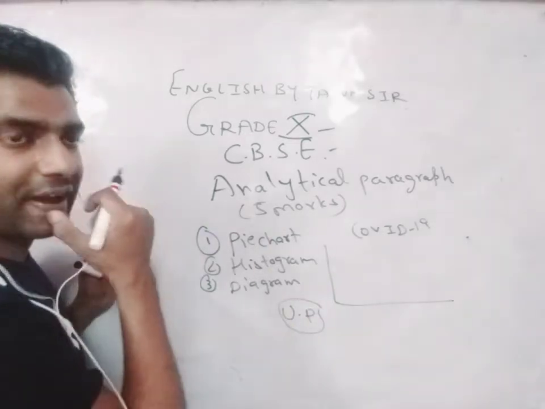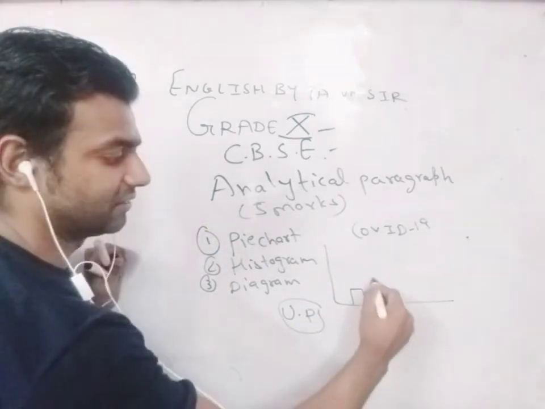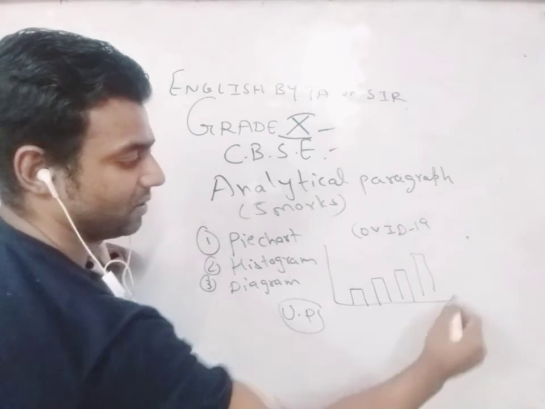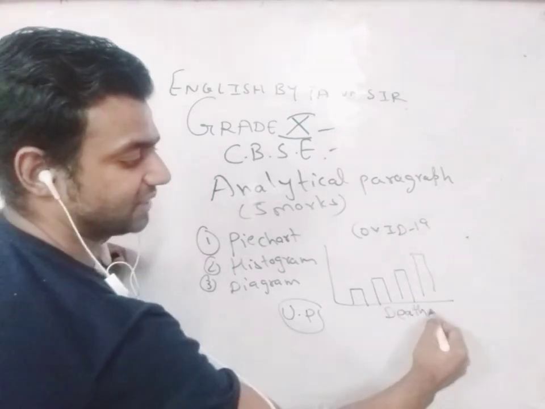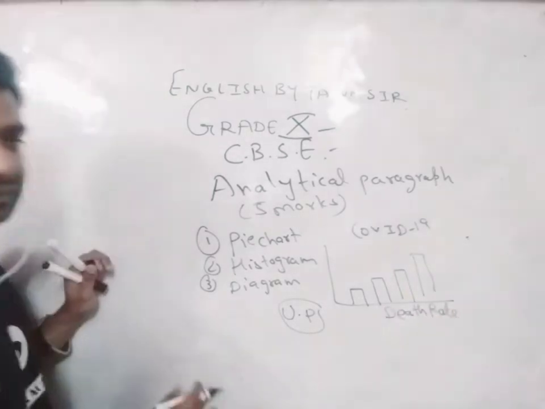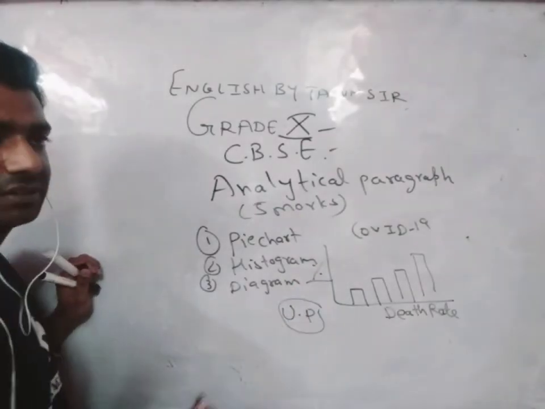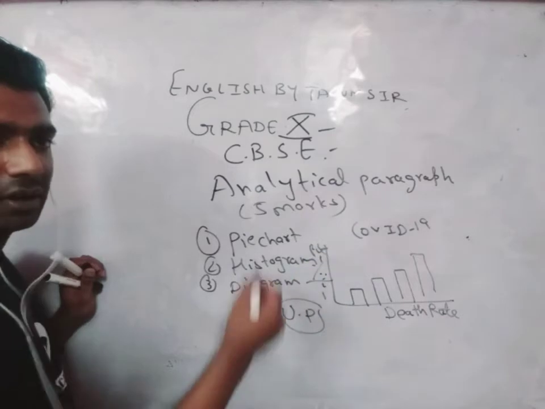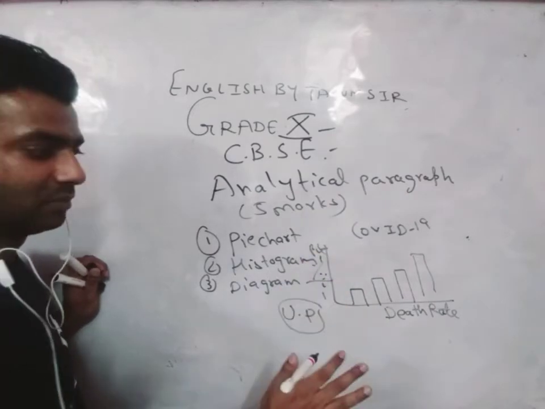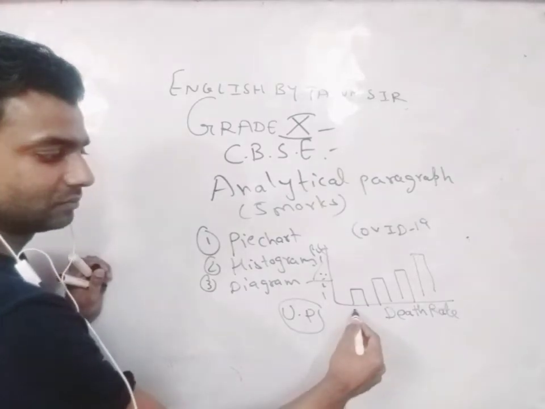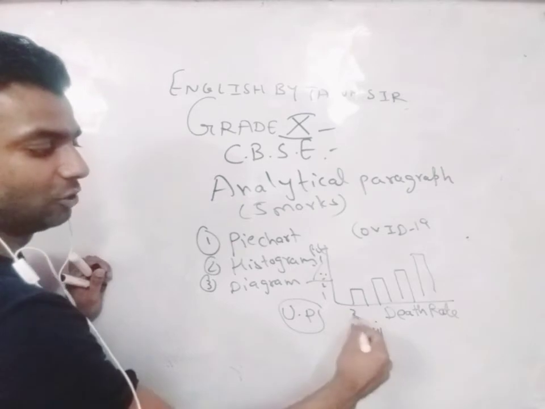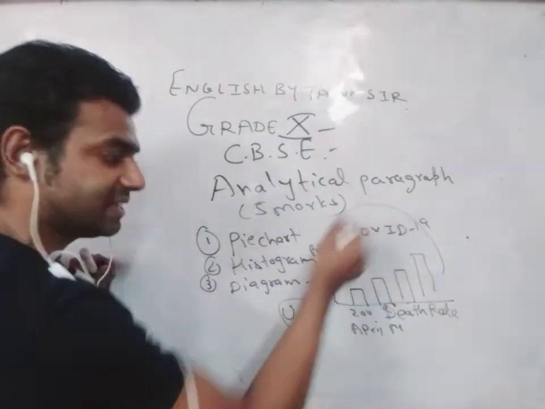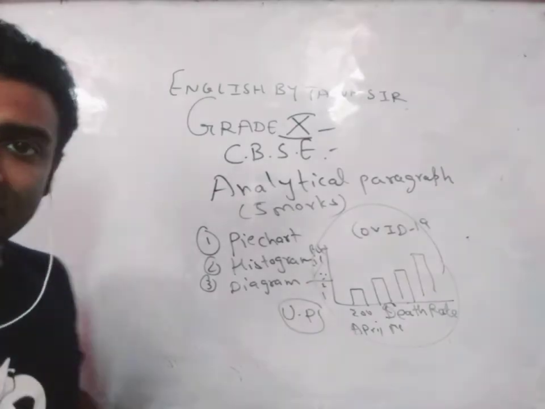This is a histogram. They will make the chart like this. This is the death rate, and this is the percentage, rise in percentage, fall in percentage, 1, 2, 3, 4. So it can be in any form. For example, month of April, 200 deaths, May, 500. So this is a kind of pie chart or a histogram.